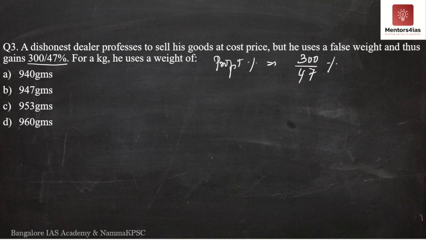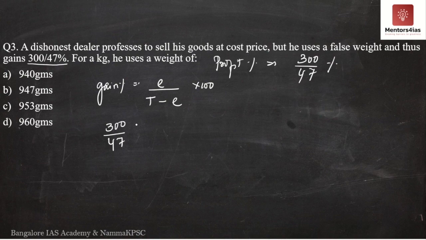In order for us to make a profit percentage of 300 by 47% by claiming to sell the goods at cost price itself, what should be the false weight over here? So again, this should be clear, I suppose. See, gain percentage is equal to error divided by true value minus error into 100. Gain percentage is 300 by 47, equal to error, which we have to find, divided by true value, which is nothing but 1 kg or 1000 grams, minus error, into 100.